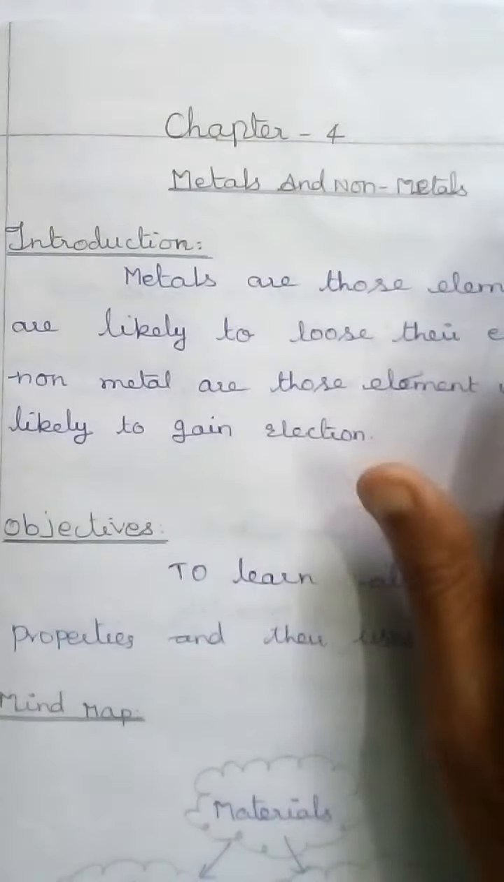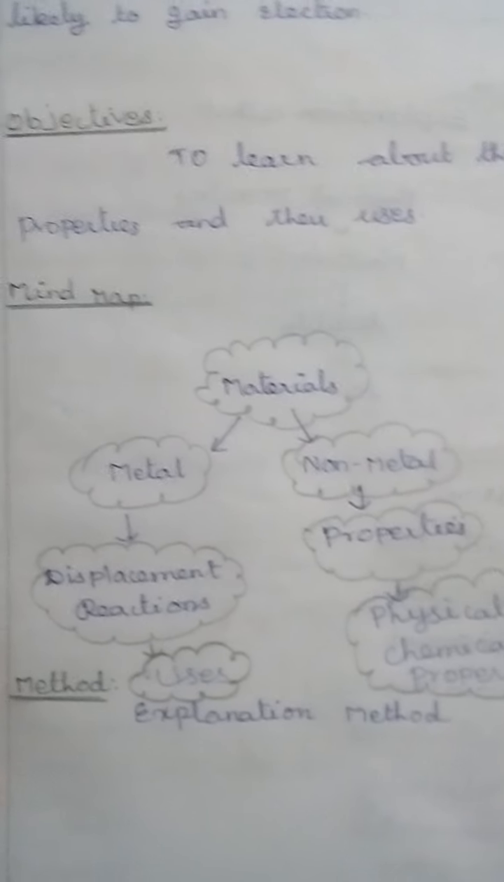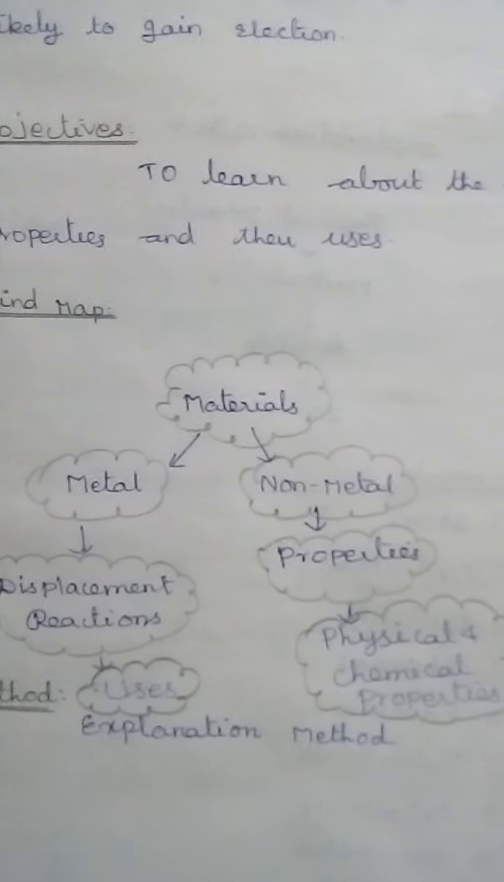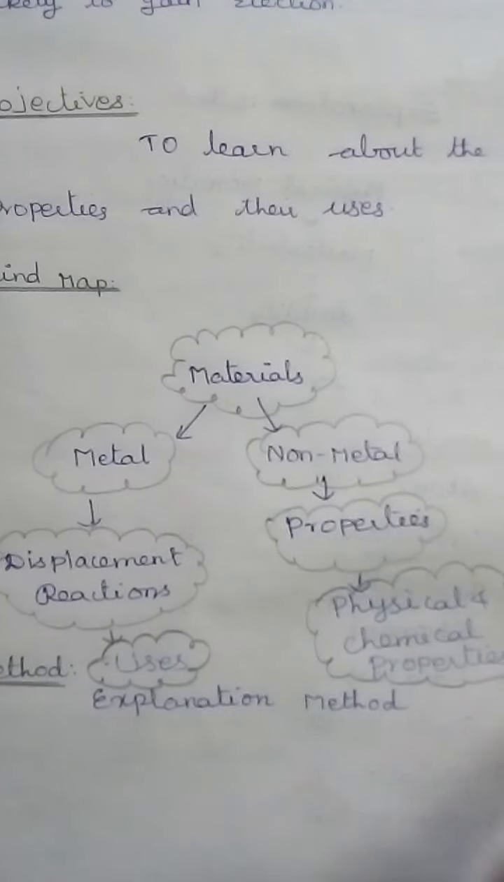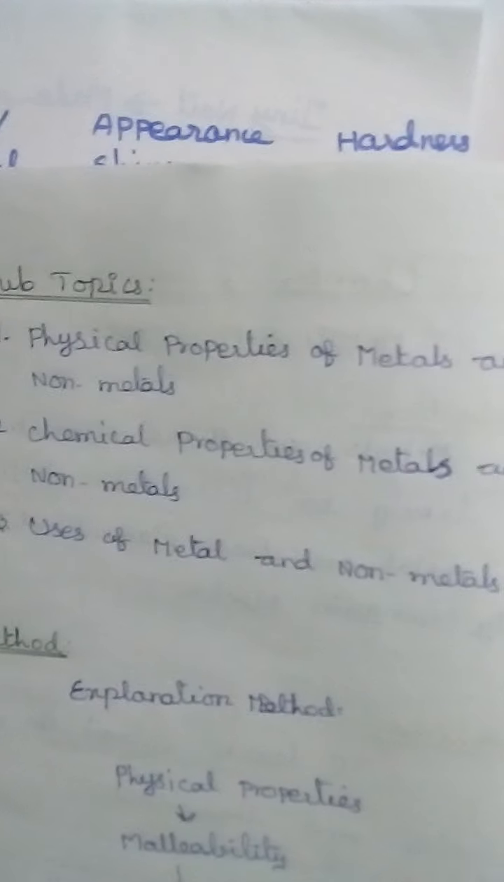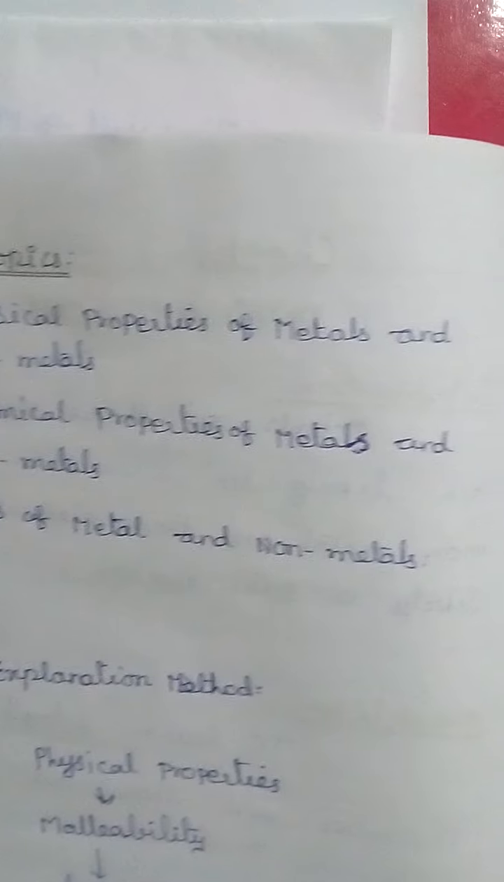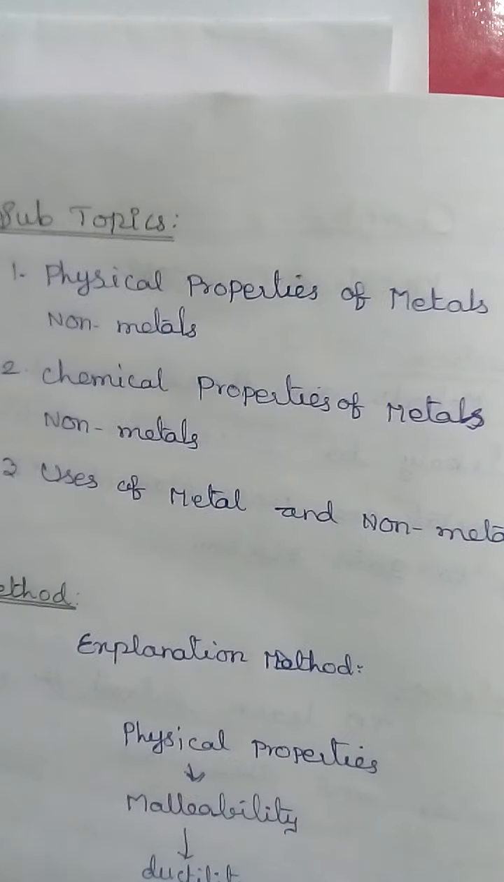Students, this is Chapter 4, Metals and Non-Metals. Introduction, objectives. This is a mind map for you. The topics covered, as I already told: physical properties of metals and non-metals, chemical properties of metals and non-metals, and uses of metals and non-metals.